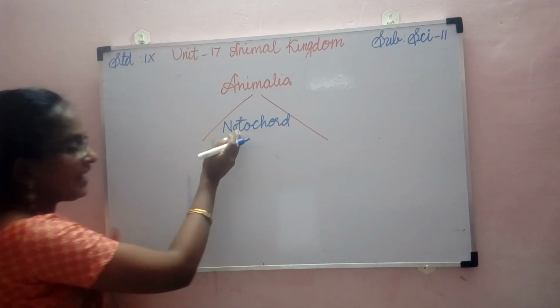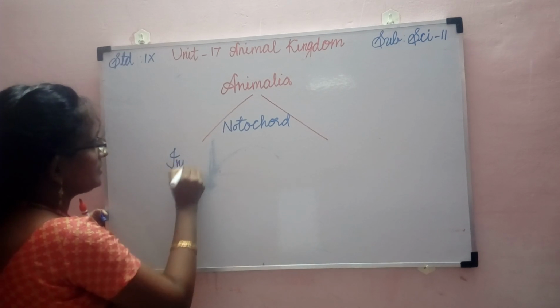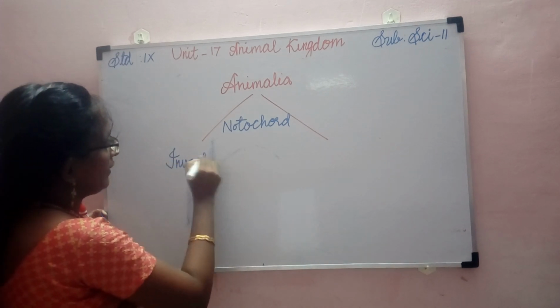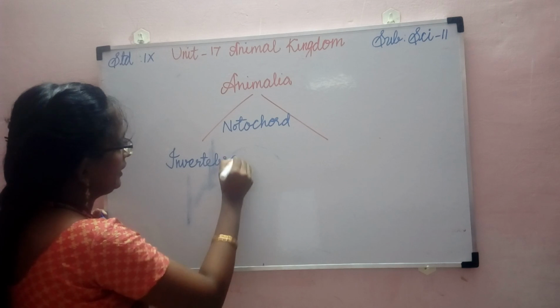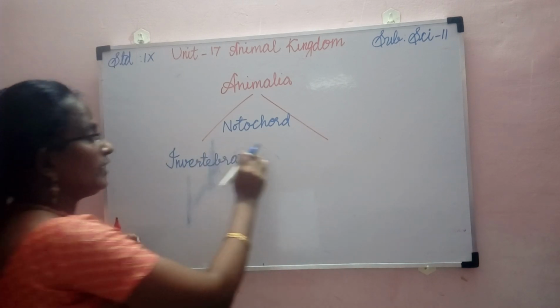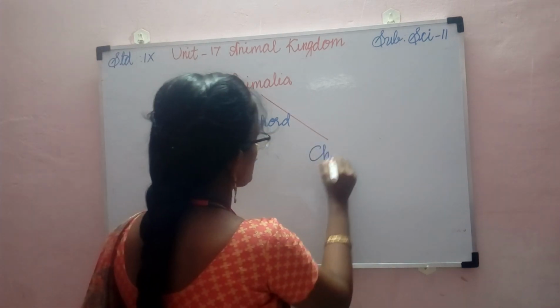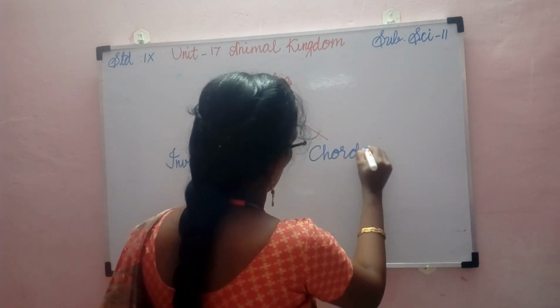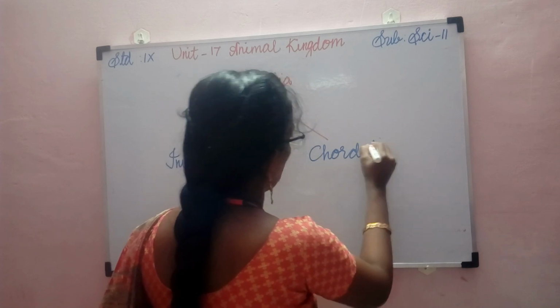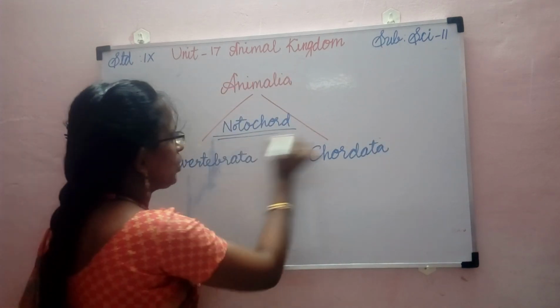When an animal does not possess the notochord, then it belongs to invertebrata or non-chordata. And when the notochord is present, then those animals are grouped under the next group, that is phylum Chordata.